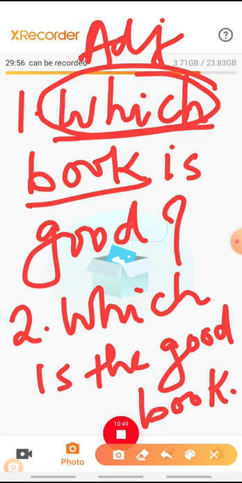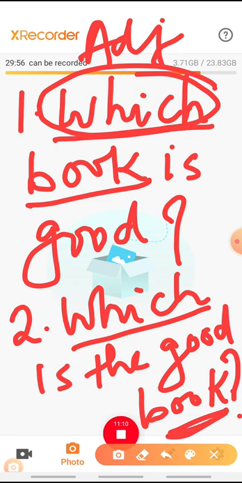In the second example, which is the good book? Now here which is an interrogative pronoun, which is used in place of noun, and it is not placed before the noun book here. It will answer the question: which is the good book. Maybe your answer will be Jungle Book or any other book you will name.